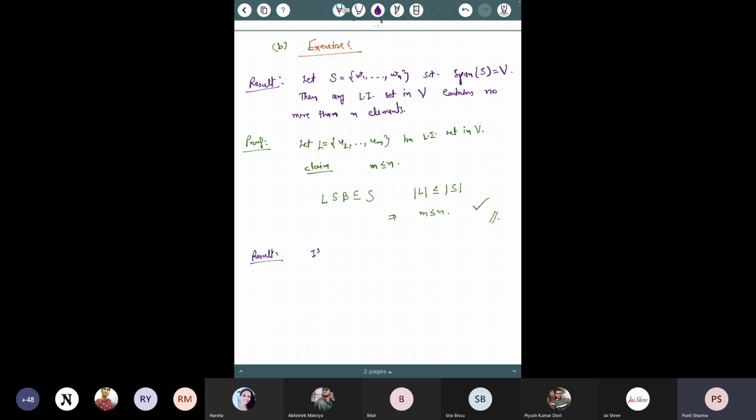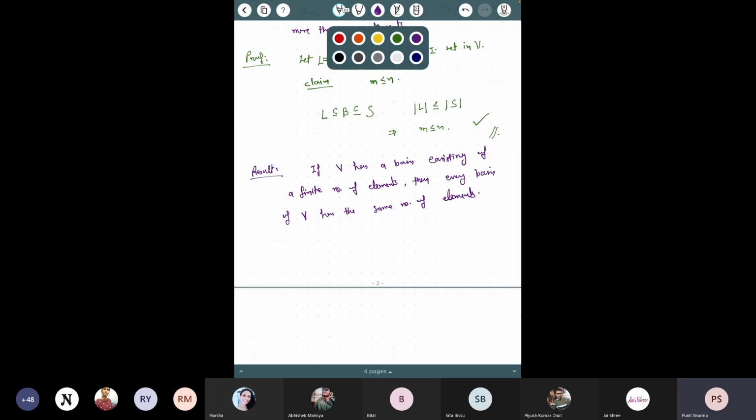So let's say if V has a basis consisting of a finite number of elements, then every basis of V has the same number of elements. Okay. Now can you tell me this one quickly?